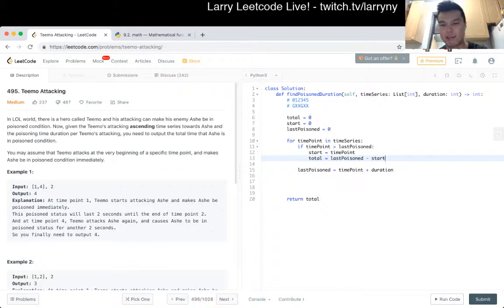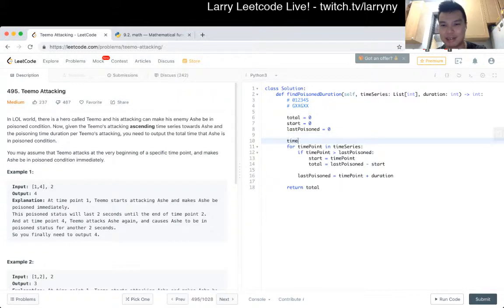I think this is right, except there's one more case to consider. There's one more case where at the end you're poisoned, but there's no more loop to check. So for that you could in theory just append a really big value at the end.